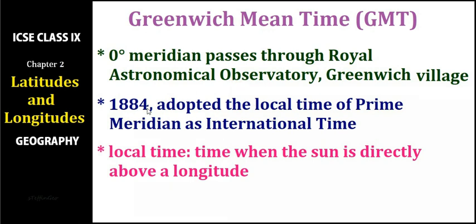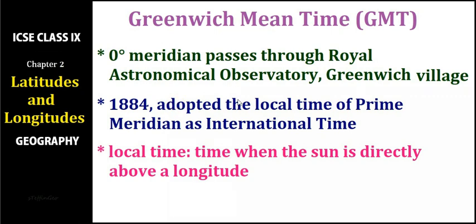So in 1884, the entire world adopted that the local time of the prime meridian should be taken as international time. That means whatever be the time at Greenwich or the prime meridian, that will be taken as a reference, and the time of other places will be calculated based on this reference time. So what is local time? There is a term here, local time. Local time of the 0° meridian will be taken as a reference.